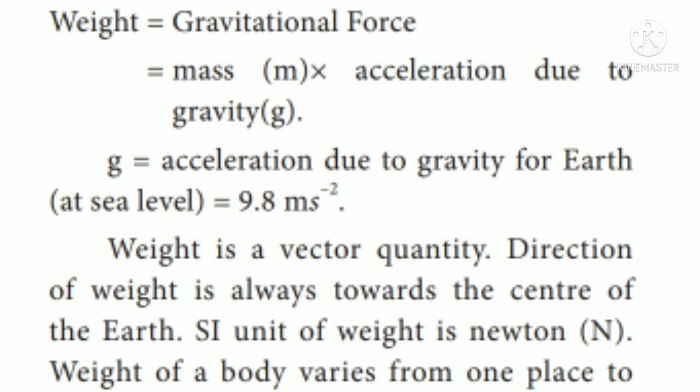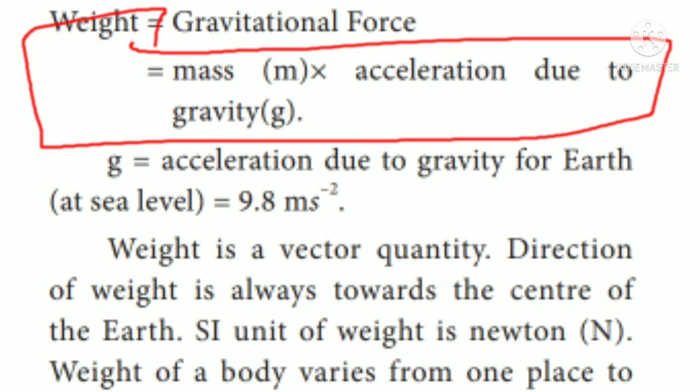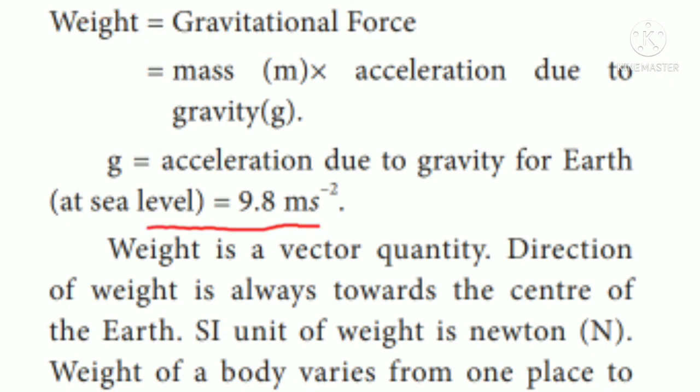Now we are going to calculate how to find the weight of an object. Weight is actually a force. The formula for weight is equal to mass into acceleration due to gravity. Already I told you, along with the mass, the gravitational pull acting is called weight. So W is equal to m into g, where g is the acceleration due to gravity, and its value is 9.8 meters per second squared.